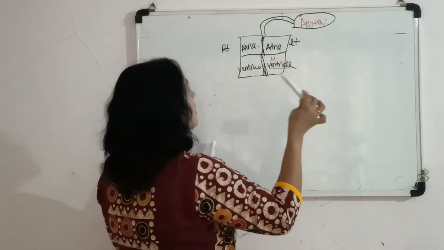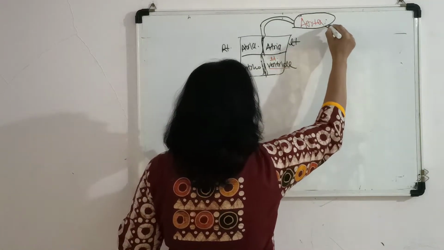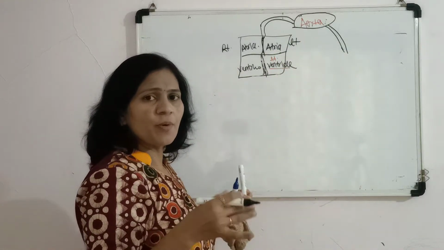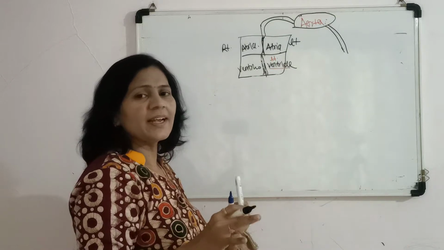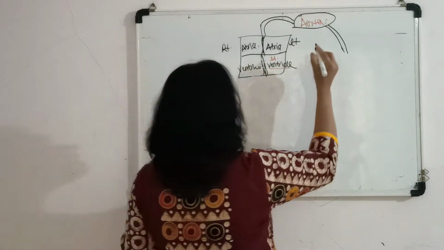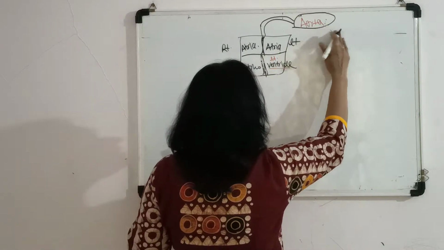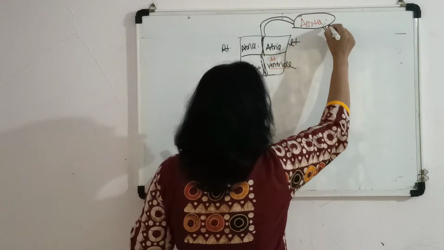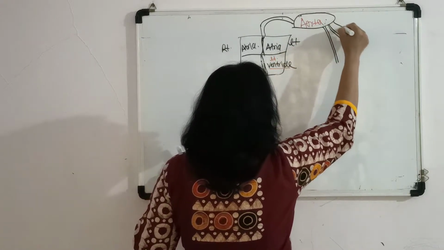The aorta, in certain areas of our body, then bifurcates and gives different branches, which are called arteries. There are different branches like this.